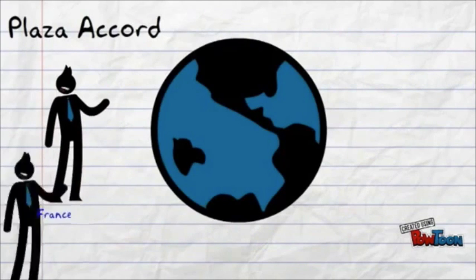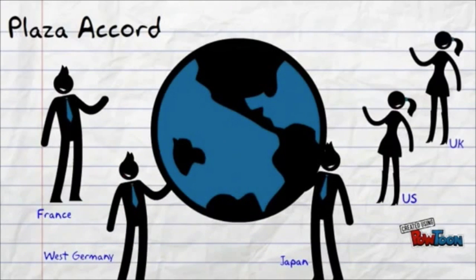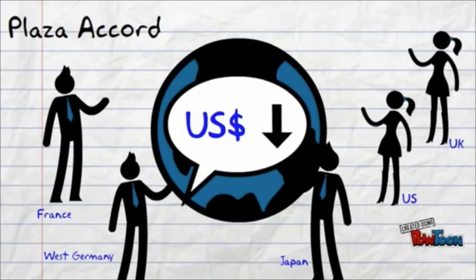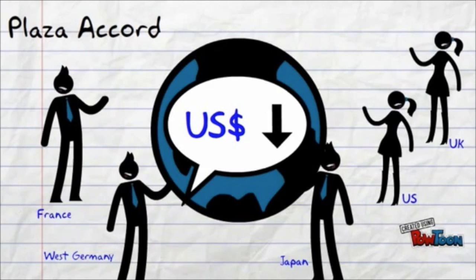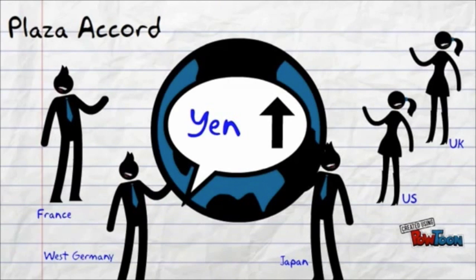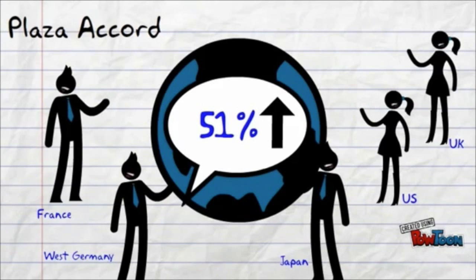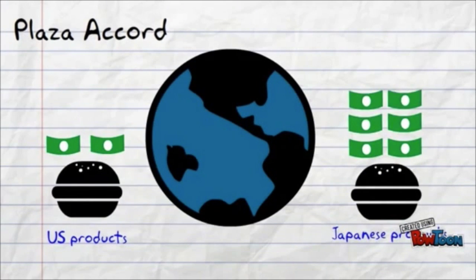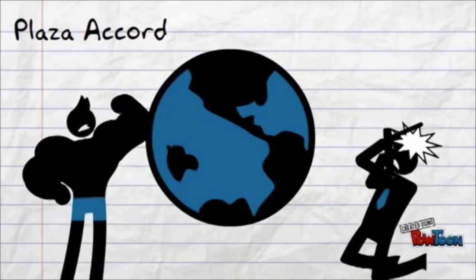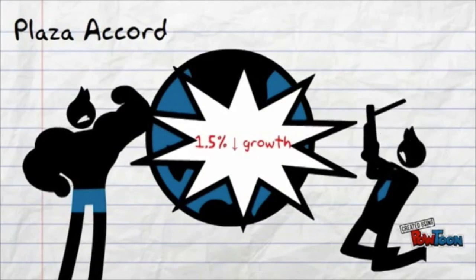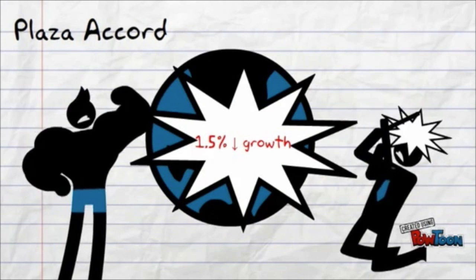The governments of France, West Germany, Japan, the United States, and the United Kingdom signed the Plaza Accord in 1985. It allowed the US dollar to depreciate in relation to the Japanese yen by intervening in the currency market, and as a result, the Japanese yen appreciated. Between 1985 and 1987, the Japanese yen appreciated by 51% against the US dollar. Therefore, US goods were cheaper for foreigners. In other words, Japanese products became less competitive and exports declined. This was a great harm to Japan's economy because it was export-oriented. Japanese economic growth declined by 1.5% between 1985 and 1986.